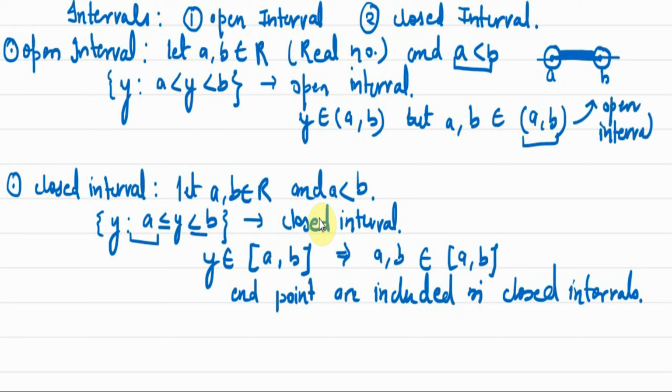Now, if we talk about a closed interval, we'll again have a number line and mark these points on it. This is A, this is B. For a closed interval, these points are also included, and the numbers lying between these two points are also included. This is the closed interval AB.